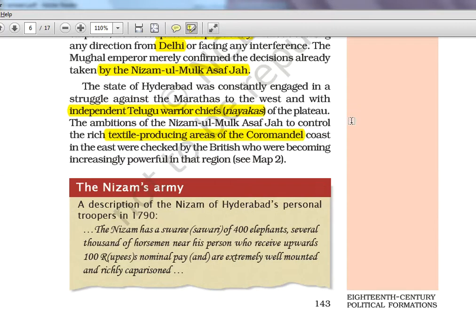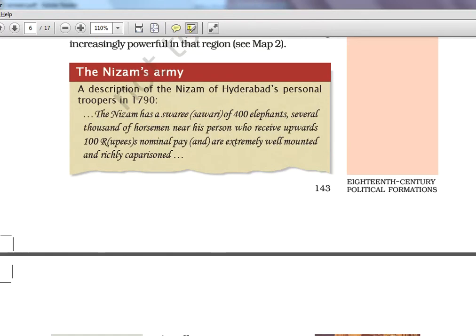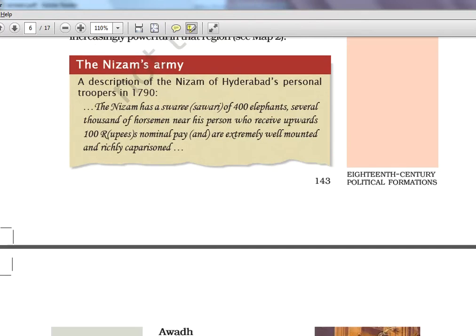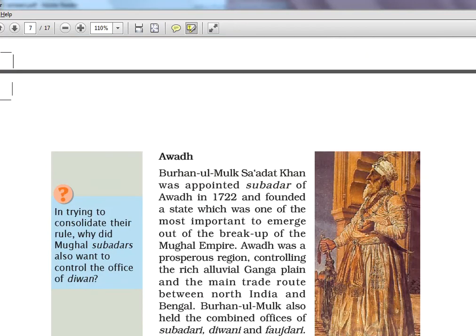Similarly, on the left side, the Arabian Sea region, they have different names, like the Malabar region near the Kerala coast. Then above that, the Sahyadri mountains are there. There are different names for different coasts of India. Okay, in the geography series I have covered it. Watch the geography NCERT series. The Nizam's army, Nizam means the Nizamul Mulk of Hyderabad, had 400 elephants and 4,000 horsemen. Just giving the statistics, but remember it was becoming powerful.